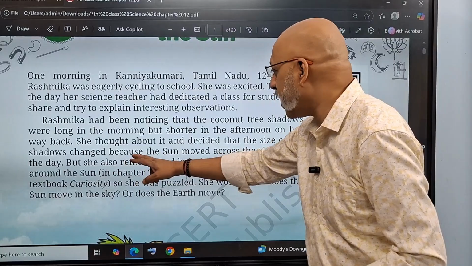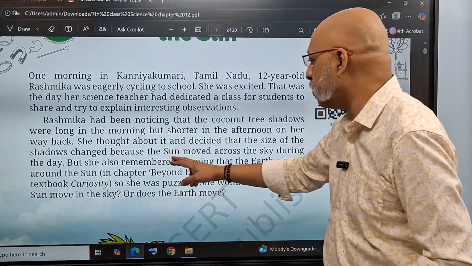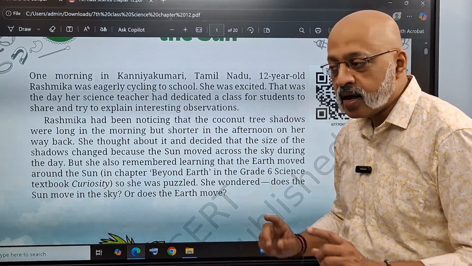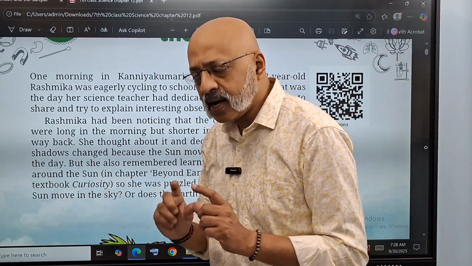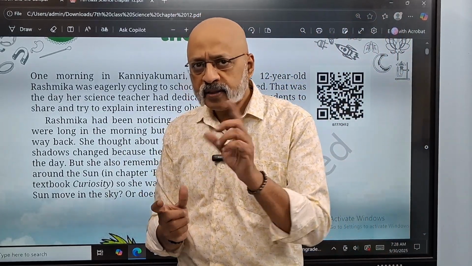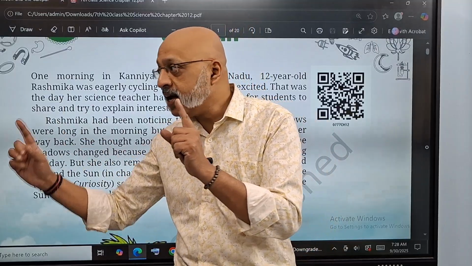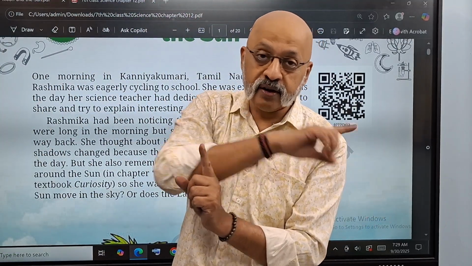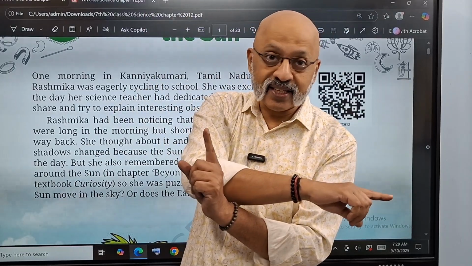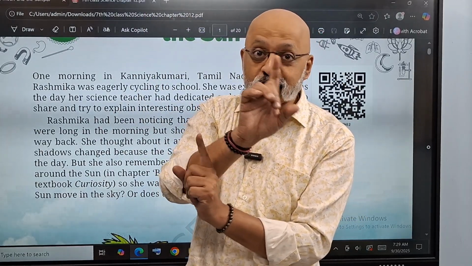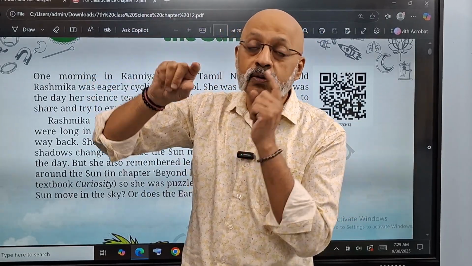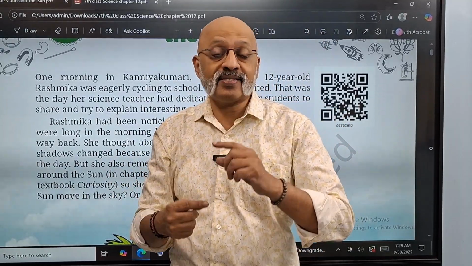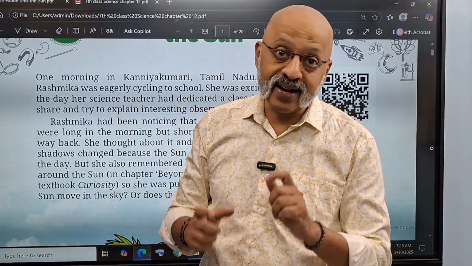The size of the shadows changes because the sun moved across the sky during the day, but she also remembered learning that the earth moved around the sun. So she's wondering, yes, earth moves around the sun, right? The sun doesn't move, though we get the feeling that the sun is moving from east to west through the 12-hour journey, rising in the morning and setting in the west in the evening. But no, the sun is not moving. We are moving around the sun, and we are also rotating on our axis, because of which day and night take place.